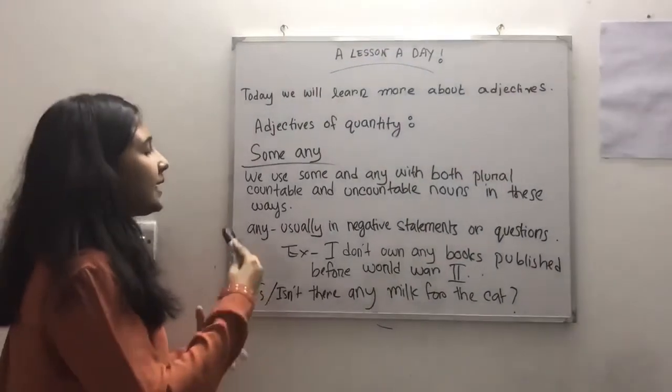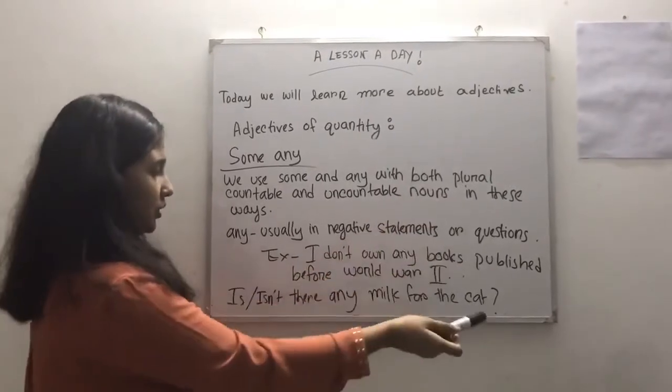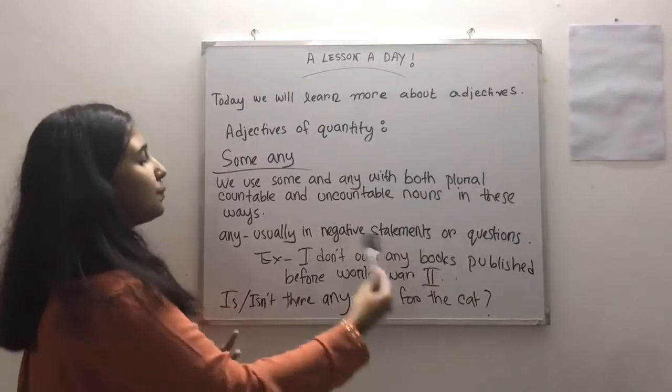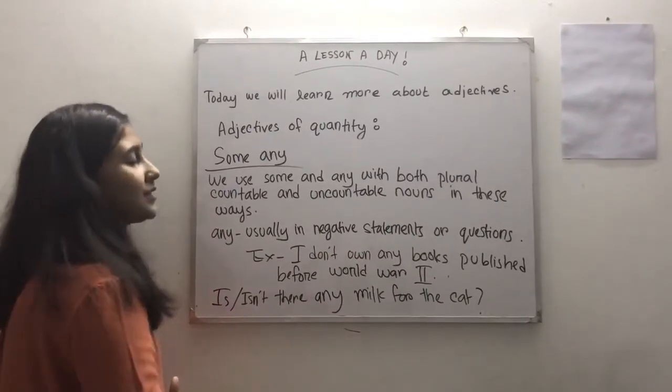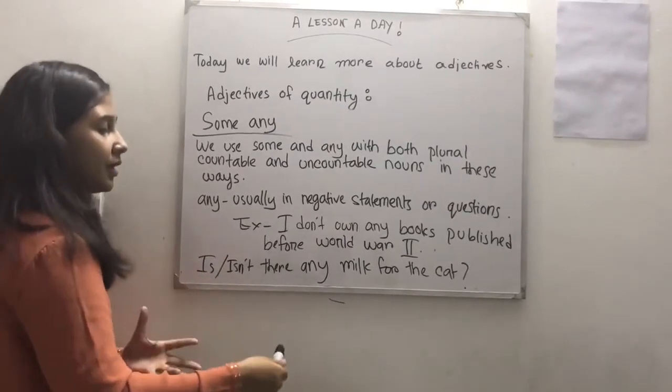Any. Any is usually used in negative statements or questions. For example, I don't own any books published before World War II. So it's a negative sentence. Number 2, is or isn't there any milk for the